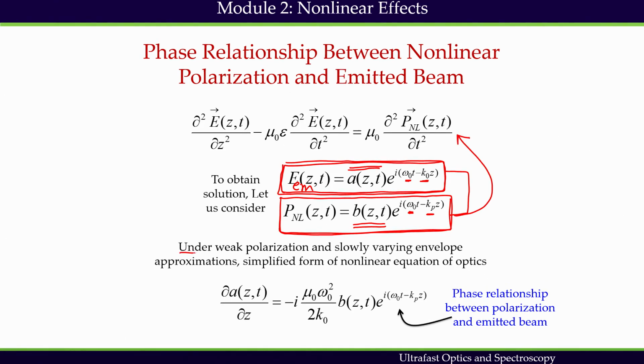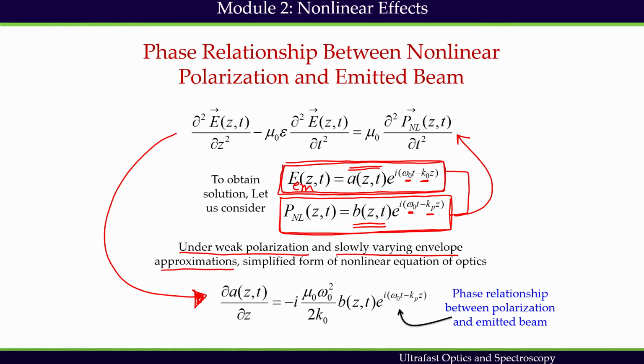Under these approximations, this equation can be simplified to this equation. The mathematical derivation for this simplification will be given at a later stage, not now.